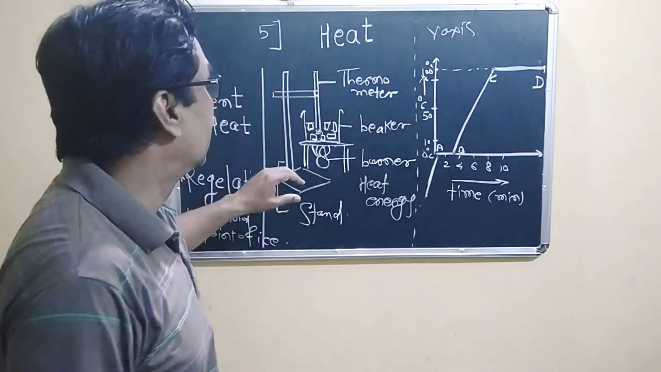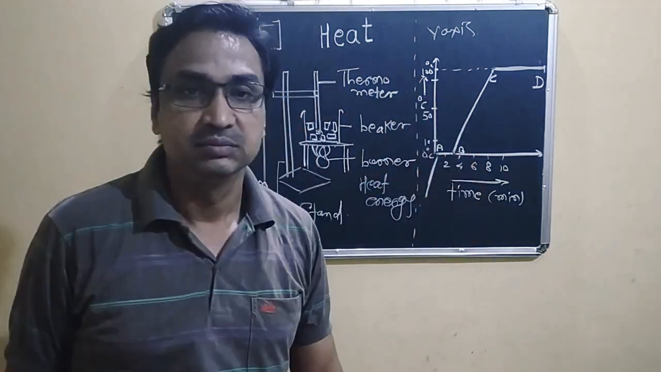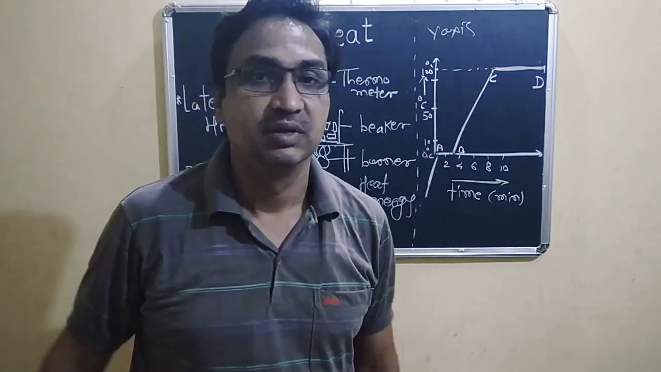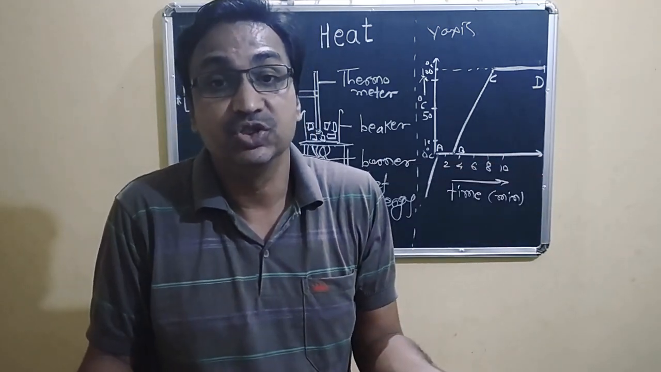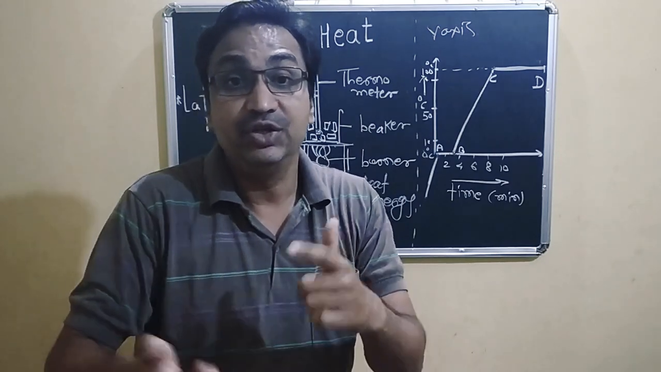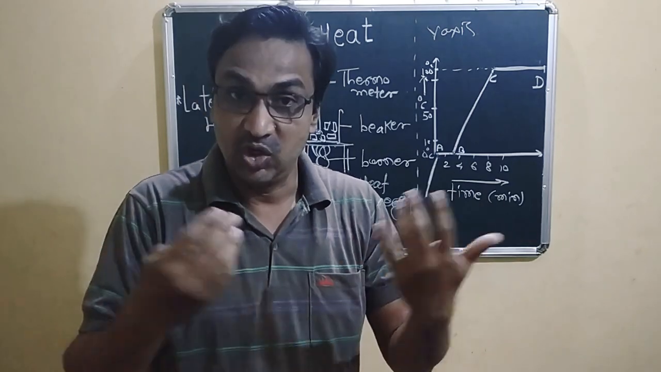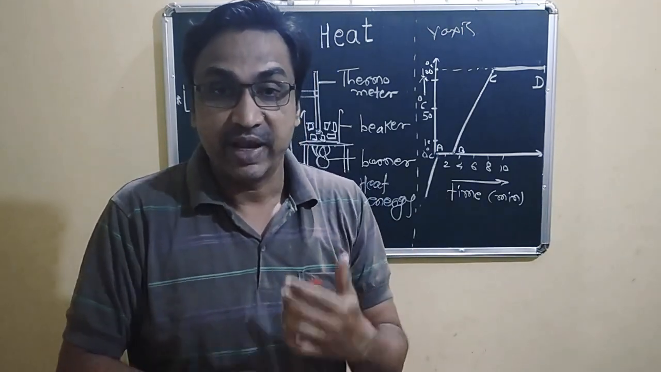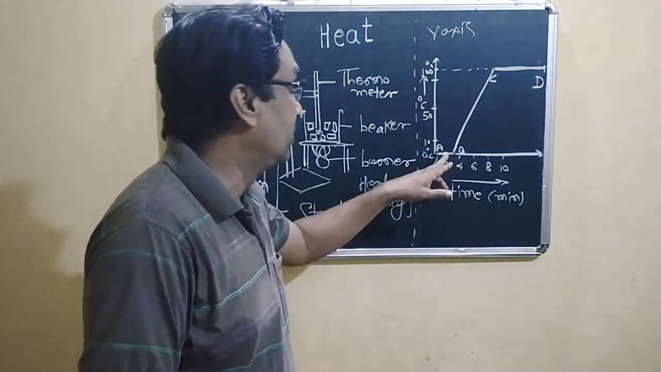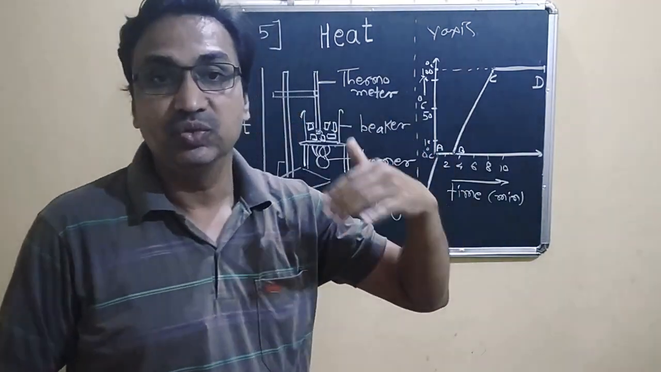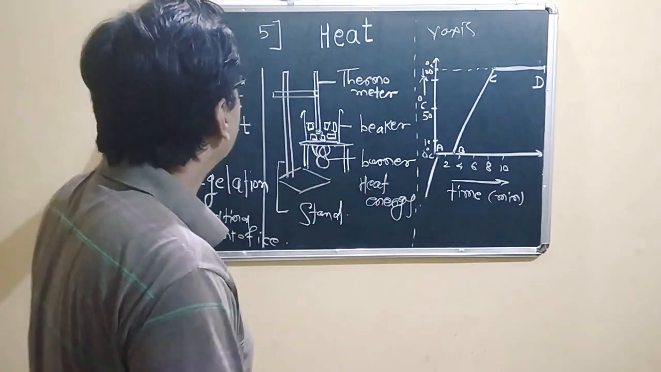So even though the temperature does not rise in that phase A to B, the heat energy is provided to it, but the temperature does not rise. So where does this energy go? This energy is utilized to weaken the bond between the atoms and molecules, to break up this bond, and a transition period starts, from solid to liquid. So that is latent heat.